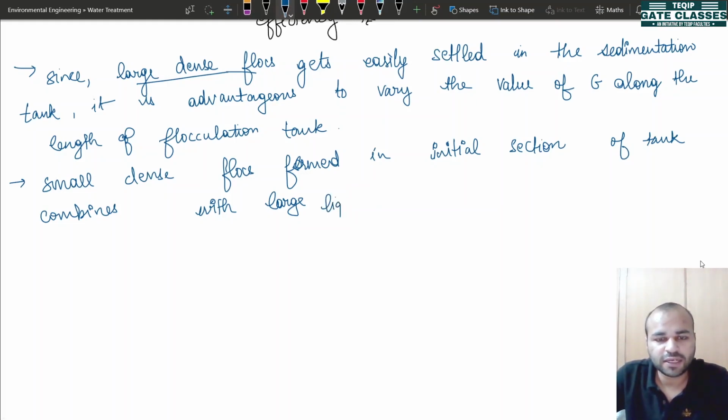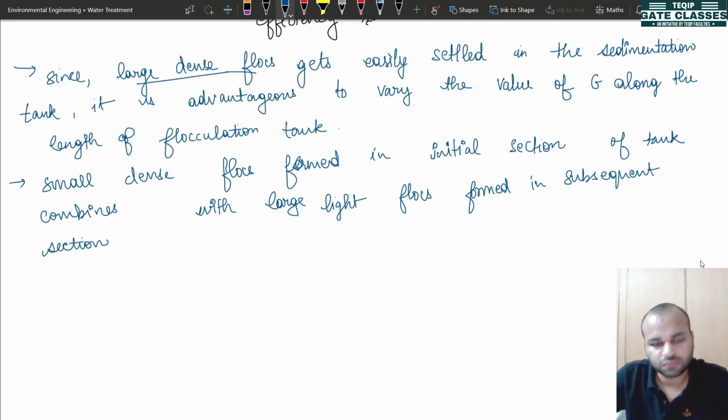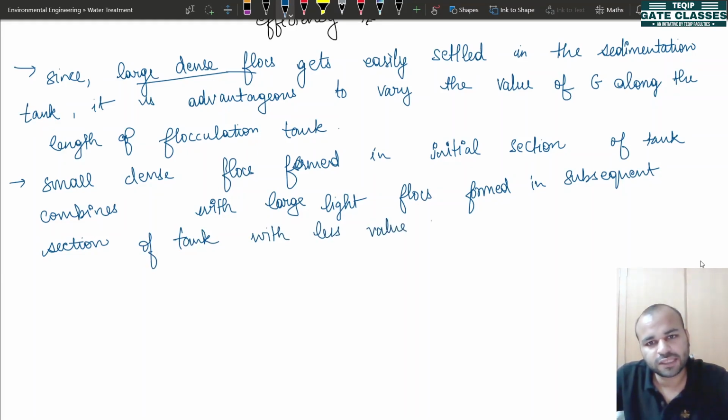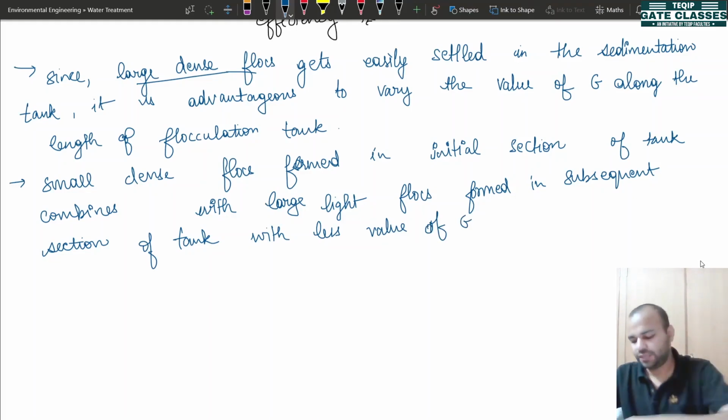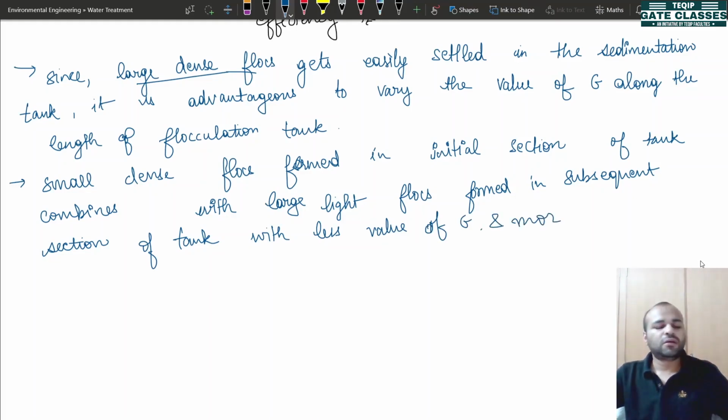So large light flocks formed in subsequent section, in the subsection of tank which has less value of G and more detention time. Okay,